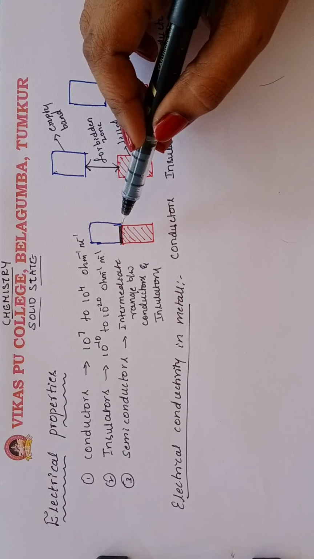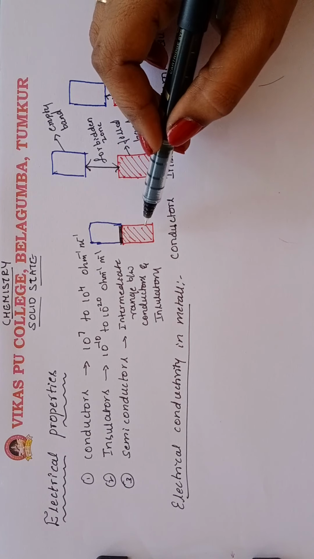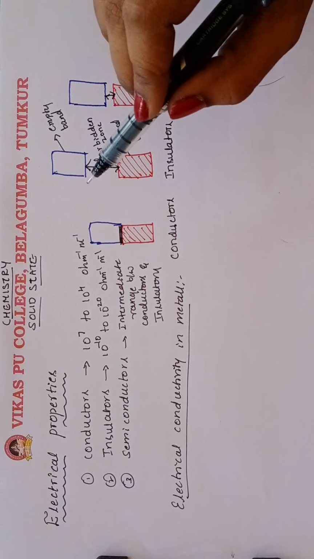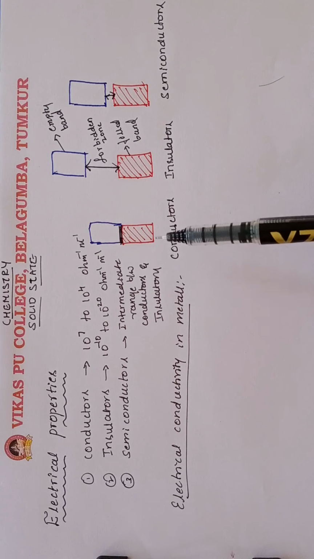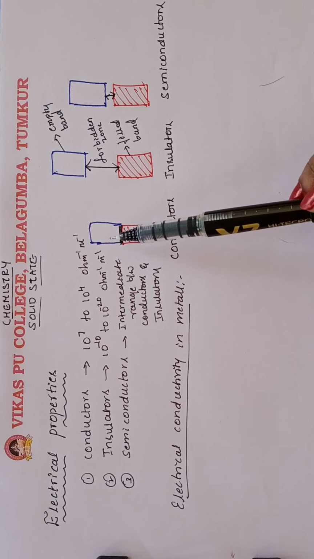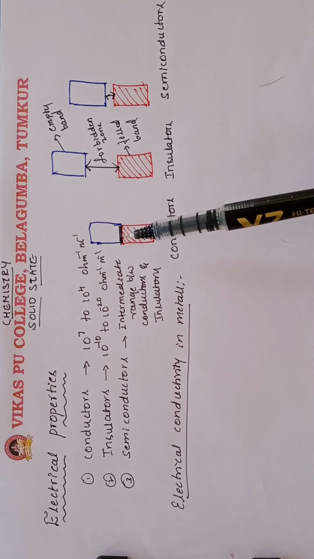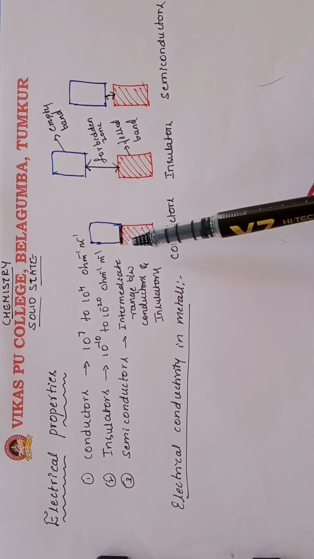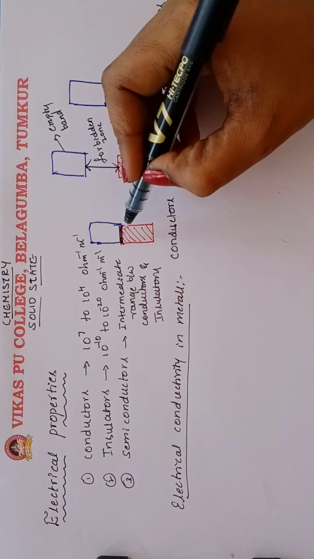Then the electron can flow easily from the valence band to the conduction band under an electric field, and the metal shows conductivity. Because these two bands overlap, the electrons can flow easily.